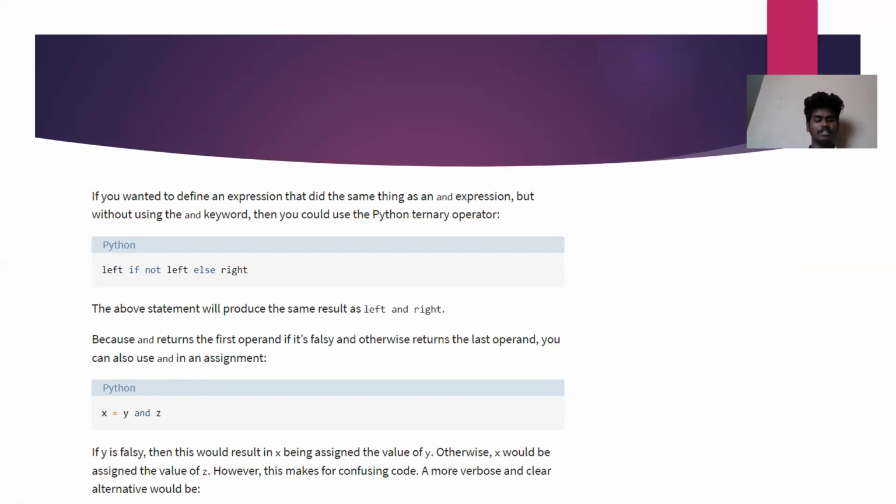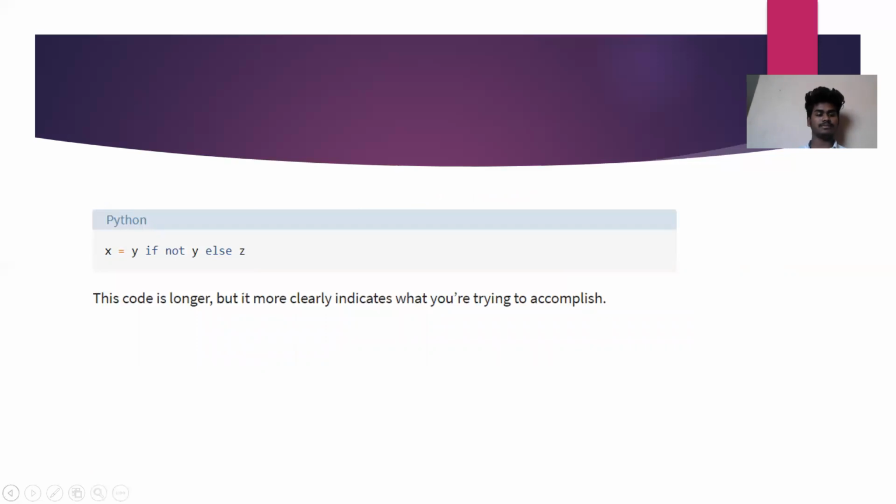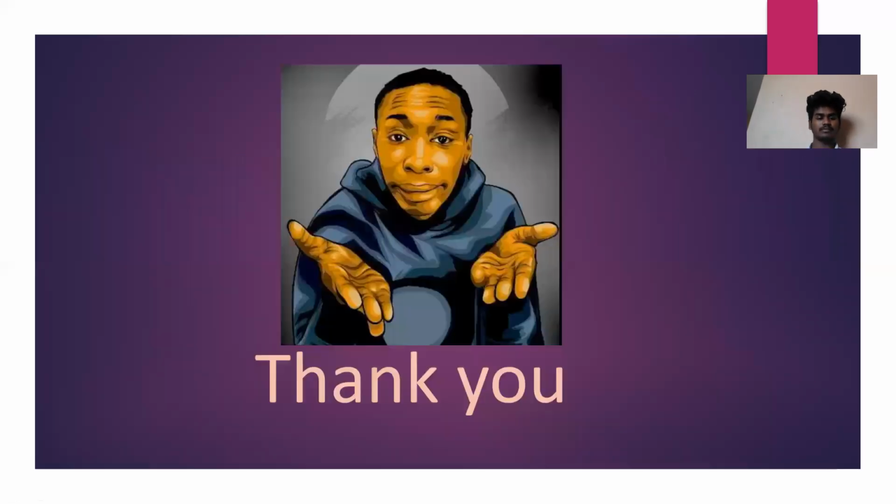However, this makes for more confusing code. An alternative is the ternary form, which more clearly indicates what you're trying to accomplish.